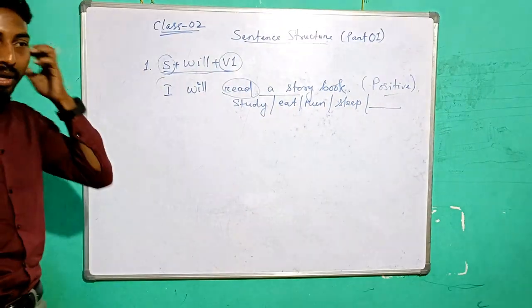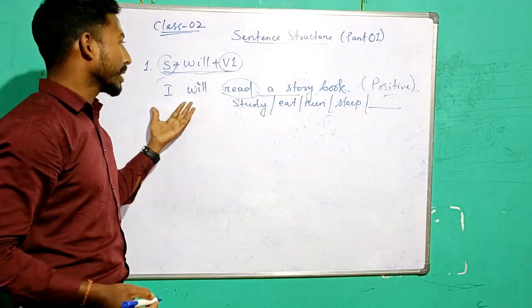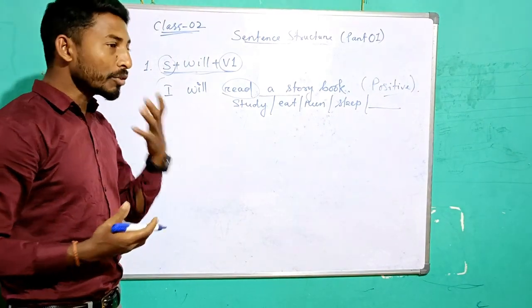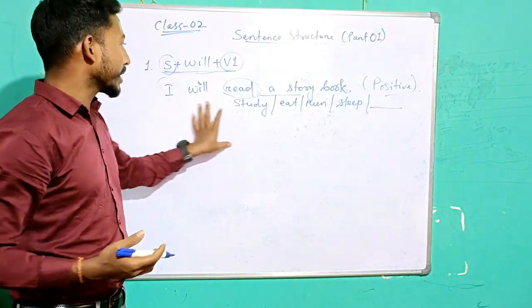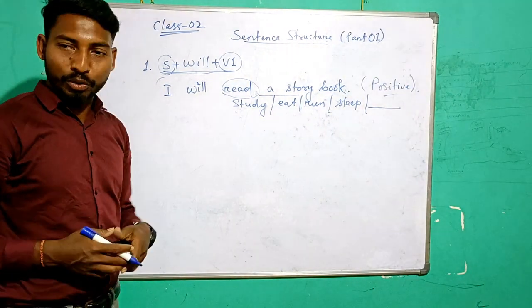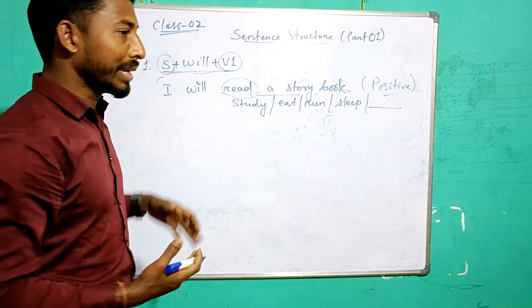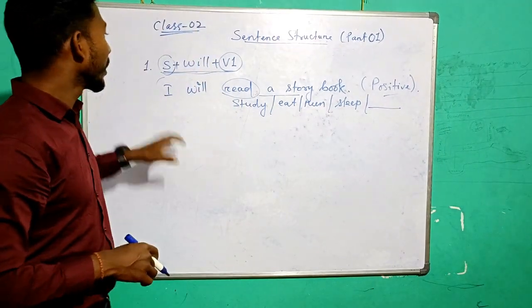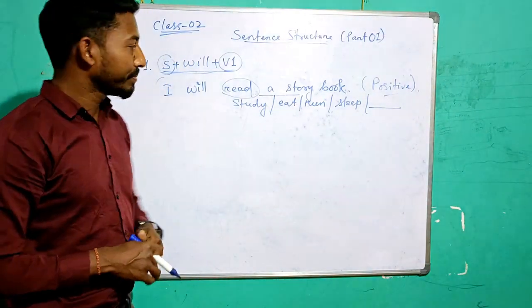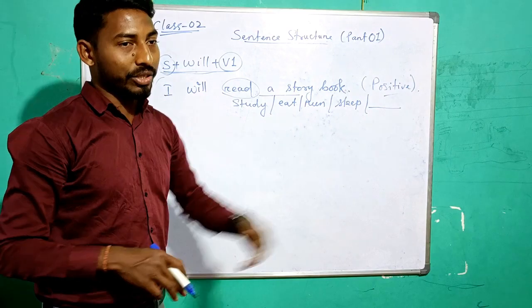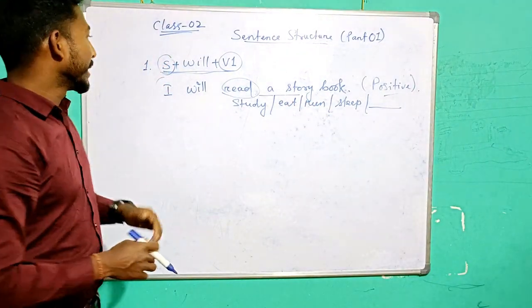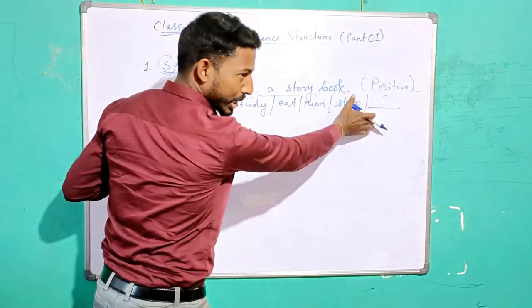While I say these sentences, you also have to repeat, so that you will be fluent in your language. If I say I will read a story book, you repeat after me. I will read a story book. I will study hard. I will eat a mango. I will run fast. I will sleep early. And this is in the case of positive one.